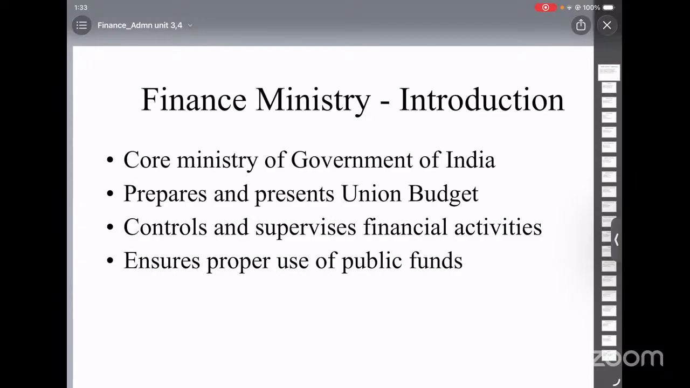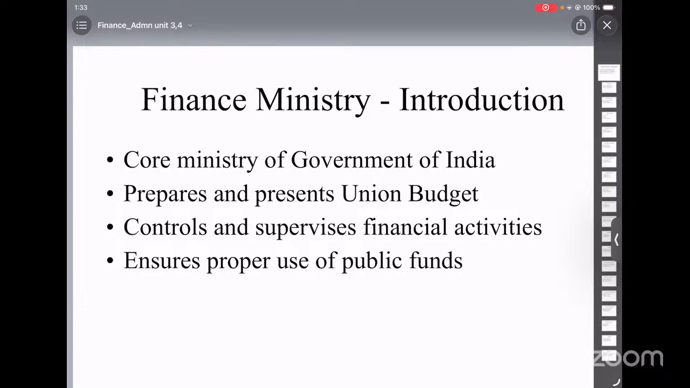The first stage is preparation of budget. The second stage is approval or enactment by the Parliament. So first the budget will be prepared, and then it has to be approved and enacted by the Parliament, which is the second stage. The third stage is the actual execution of the budget. The fourth stage is accounting. Fifth is auditing. Each of these stages plays a very important role in ensuring proper financial management in the country. Now let's look into these steps one by one.